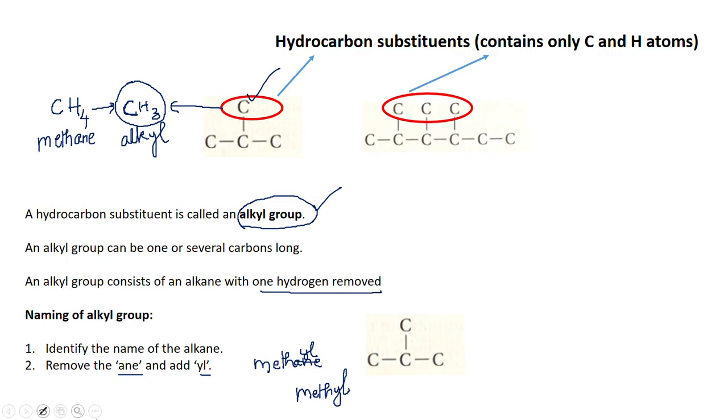So the alkyl group here that is the substituent is methyl. This is the substituent which contains one carbon atom, and if it were an alkane, it would be named methane. Since one hydrogen is removed from that, you erase ANE and add YL and call that substituent group the methyl group, however you pronounce it.